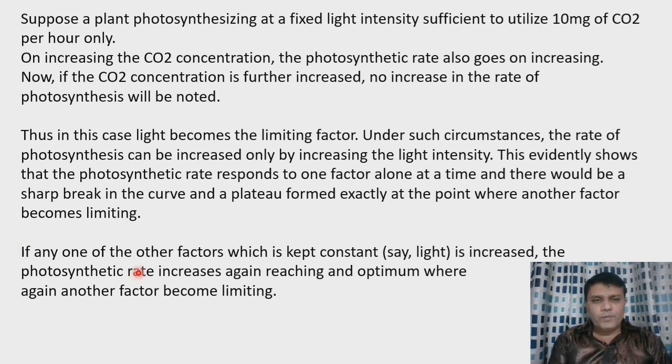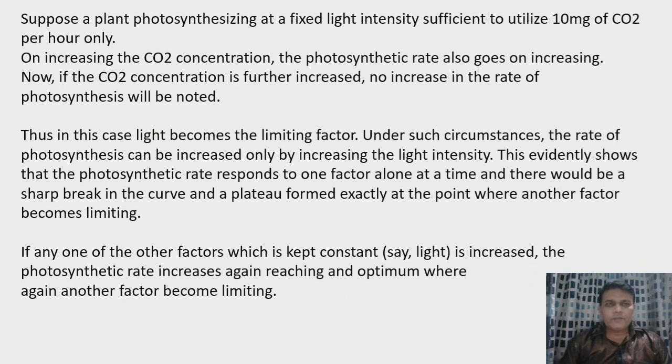So if any one of the factors which is kept constant, say light, is increased, the photosynthetic rate increases again, reaching the optimum where again another factor becomes limiting. So from this we come to know that all factors are essential for photosynthesis in proper amount, and if any one factor is available in limited quantity, then it affects the rate of photosynthesis.